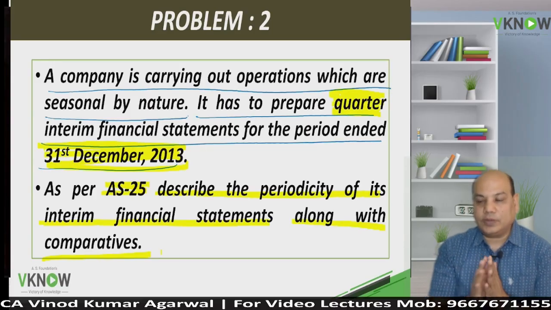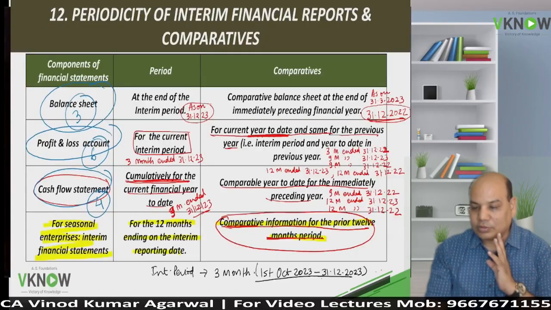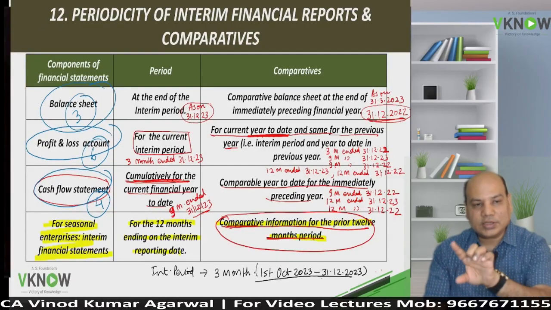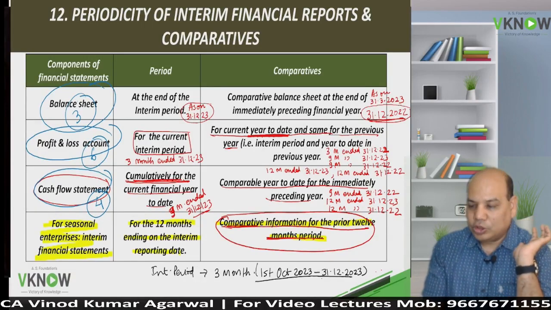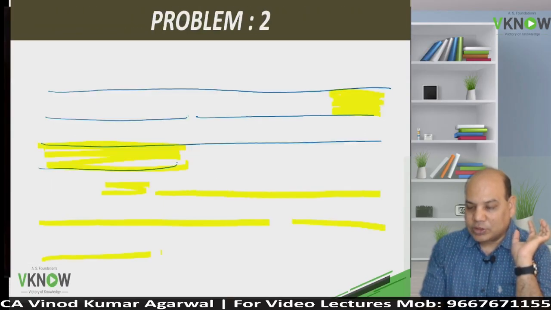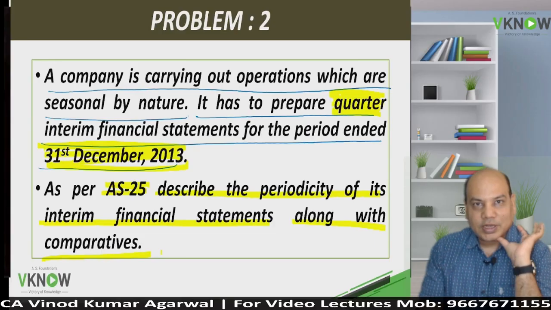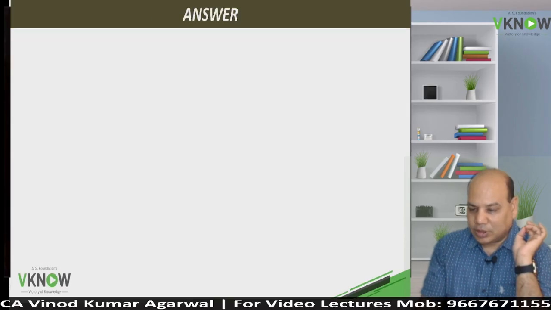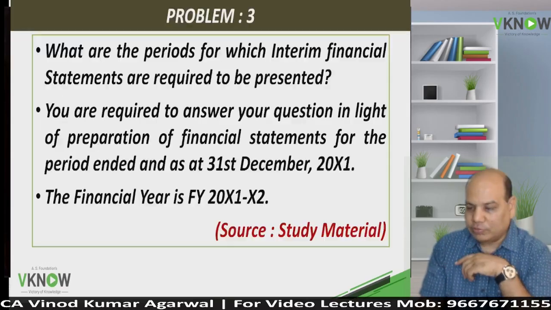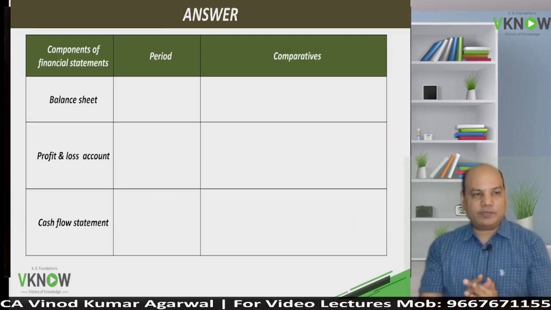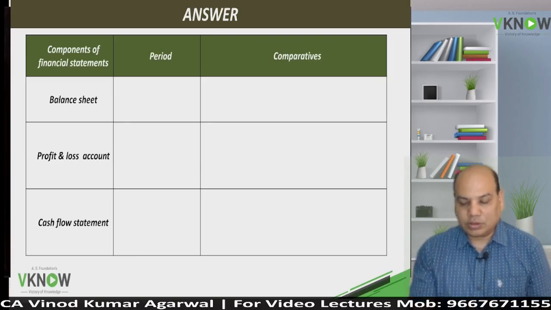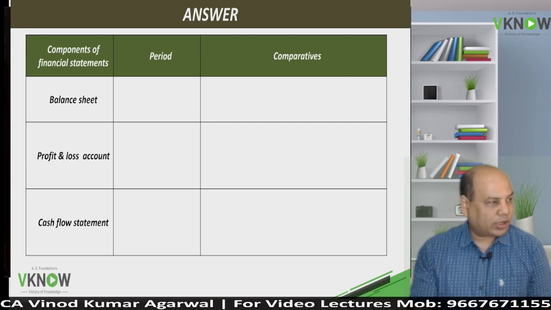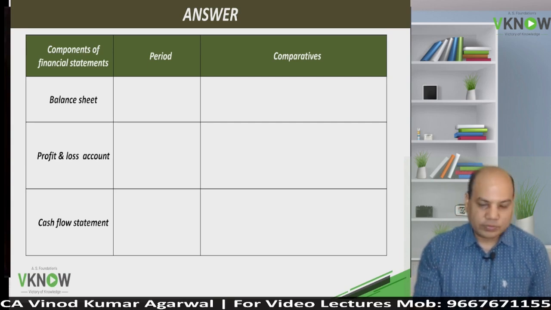So if you are not able to copy this one, don't worry. Purposefully I had taken the same interim period for example purpose. Hence now if you have not copied, you can write in the notebook properly, because this is our question number 2. So that was the strategy. I have already given you a lot of explanation. Now write down the answer. Draw this format first. Question number 2. Write down 3 columns.